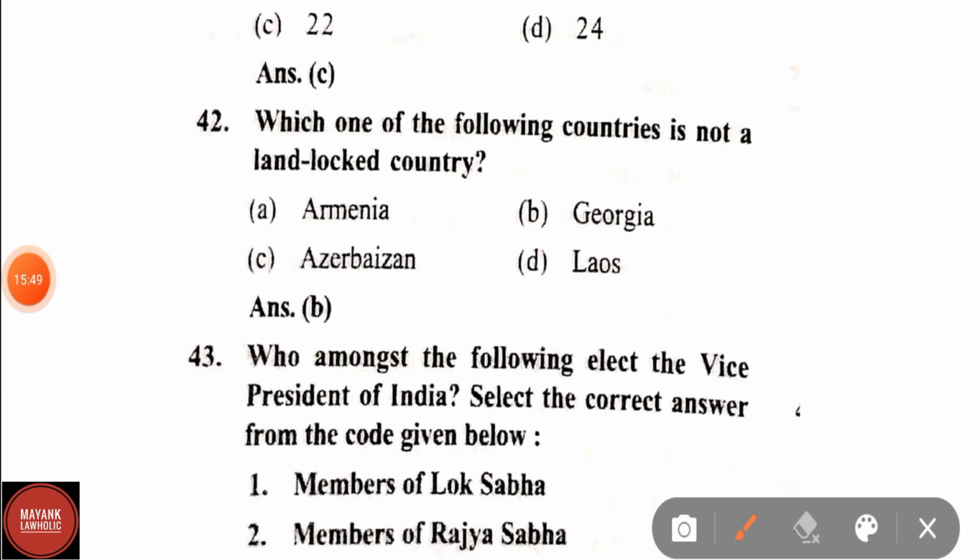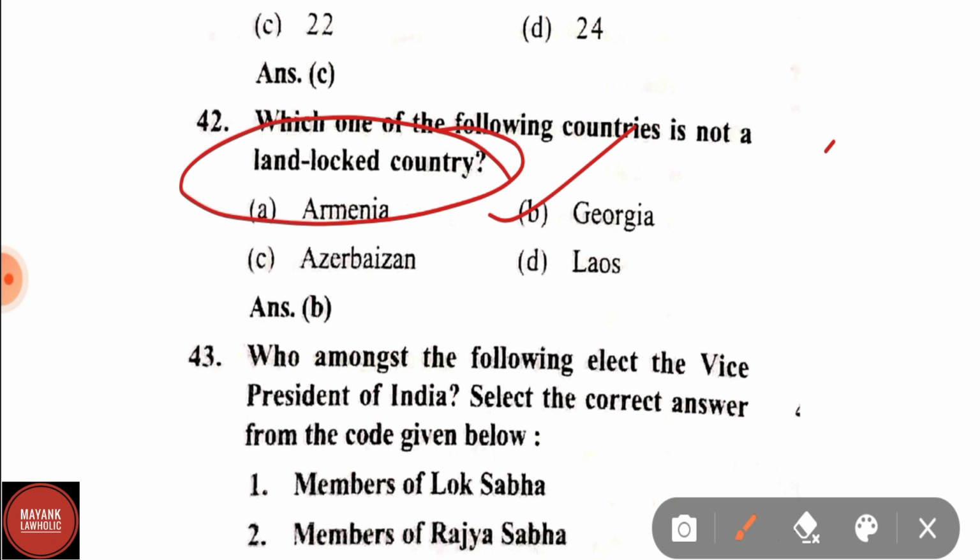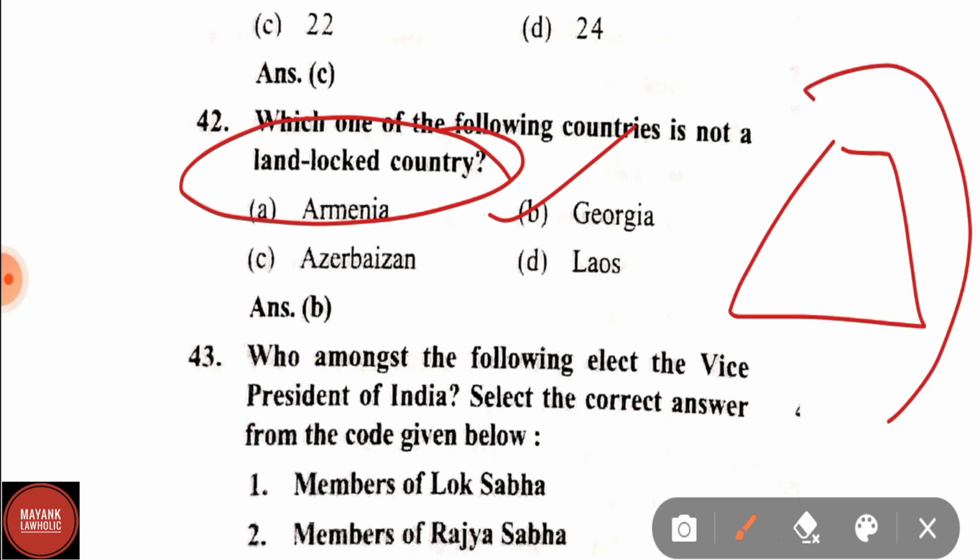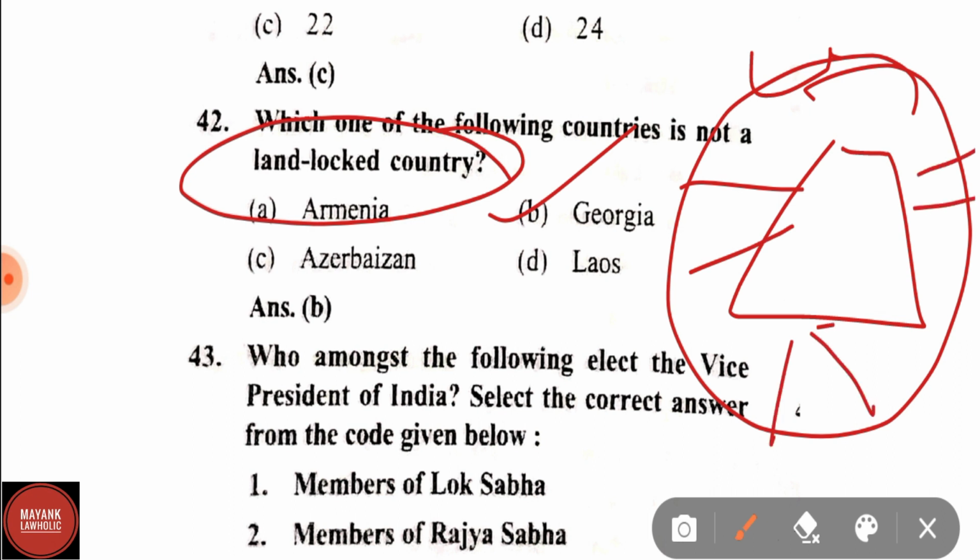Question number 42. Which one of the following countries is not a landlocked country? Options are Armenia, Georgia, Azerbaijan, Laos. Correct answer is Georgia. Georgia is not a landlocked country. A landlocked country is a country which is surrounded by land from every side, with no water bodies in the boundary area. So any country surrounded by land from all sides is known as a landlocked country.